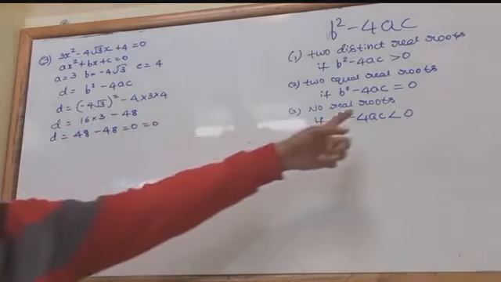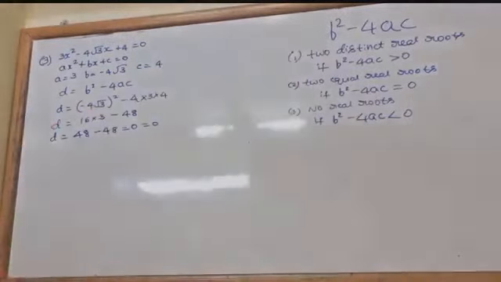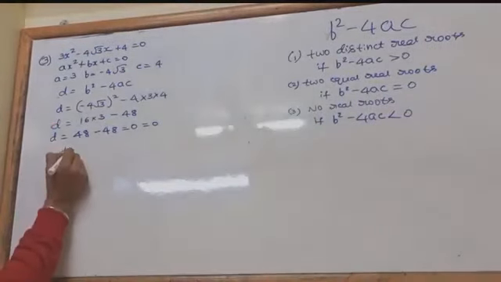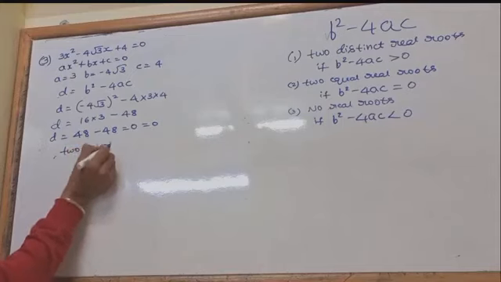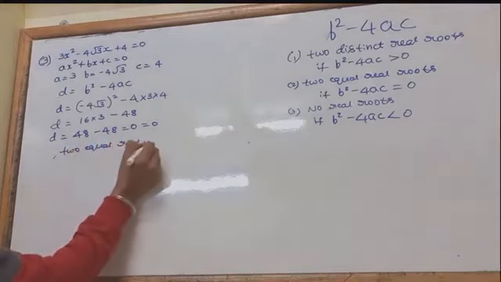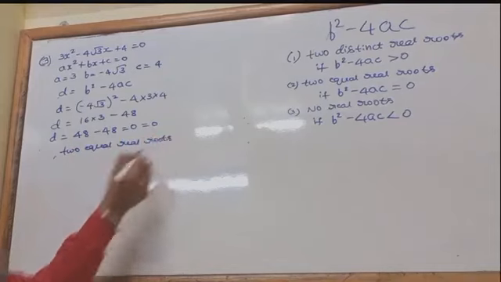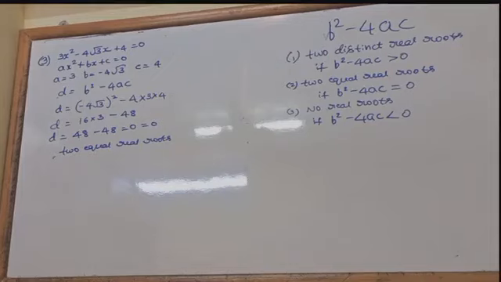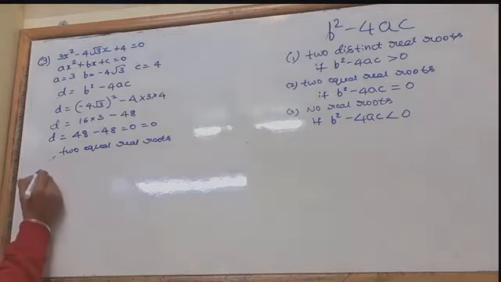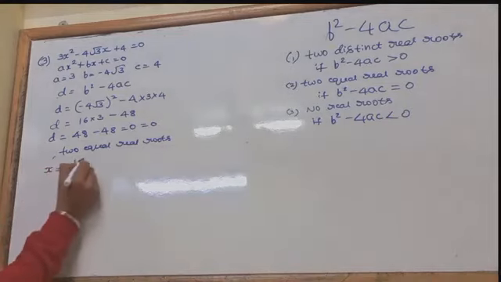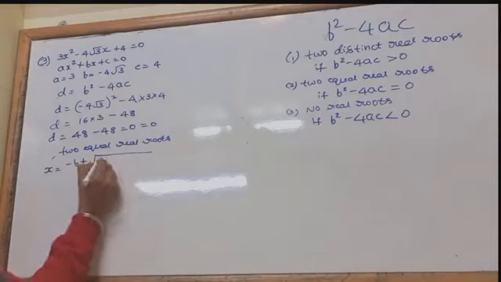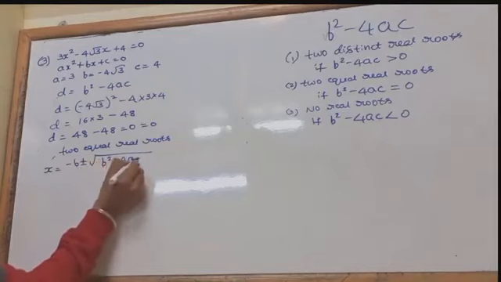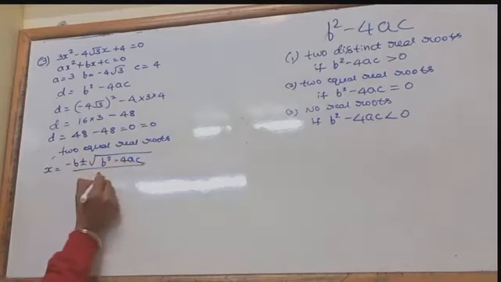If it is equals to 0, ಅಂತಂದ್ರೆ what is the roots? Equal real roots. Correct? So now it has real roots. If it has real roots, what do we need to find? Roots for the equation by using formula. Okay? So therefore, x equals minus b plus or minus under root of b square minus 4ac by 2a.